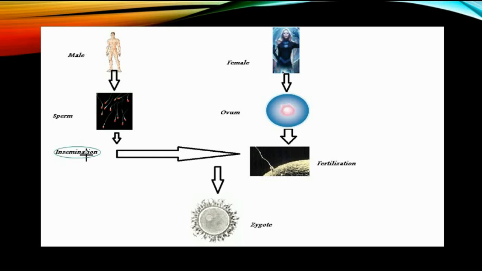Insemination is followed by fertilization, which is a chance event, and the ovum is fertilized by sperm and a diploid zygote is formed. At this point, it is necessary to note that fertilization restores the diploid generation, because the sperm and the ovum are both haploid structures produced by the process of meiosis, but fertilization restores the genetic balance and a diploid organism, the zygote, let me highlight it, is reformed.